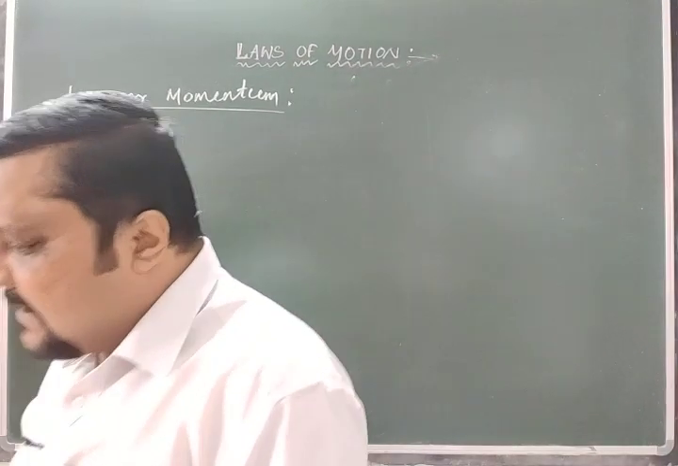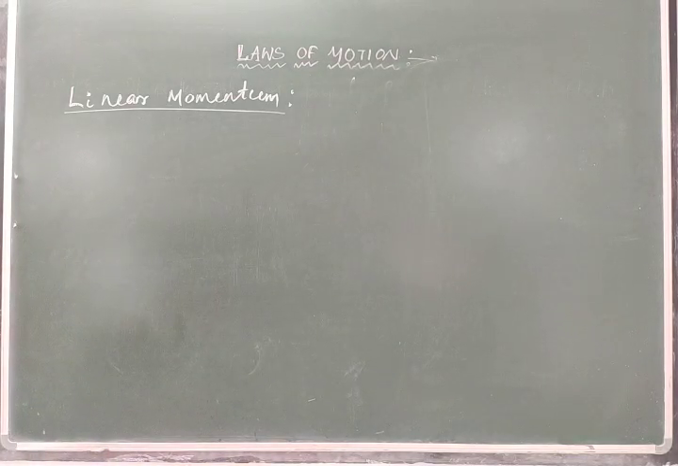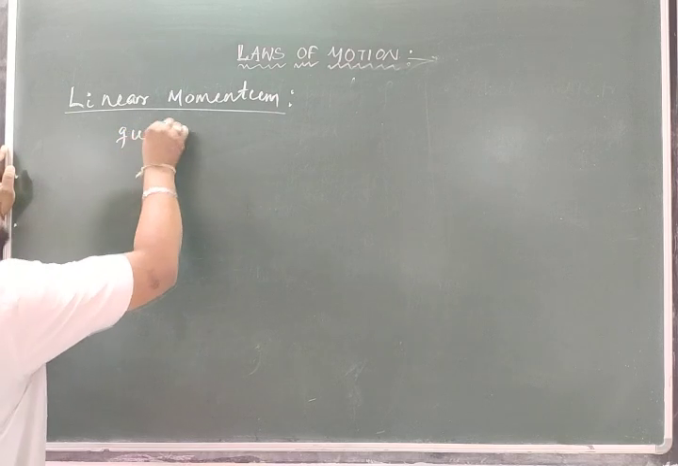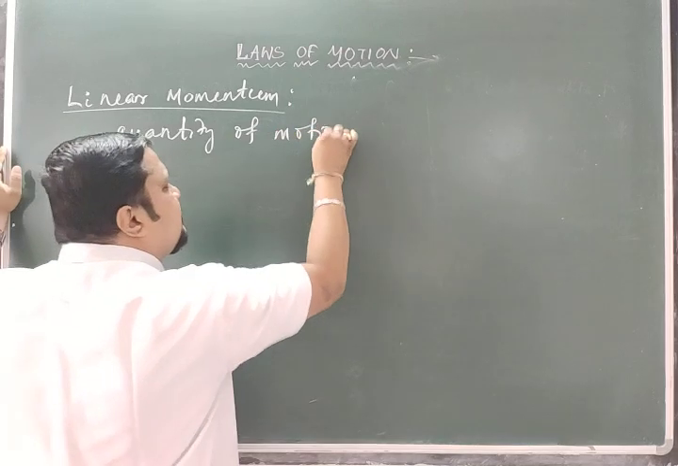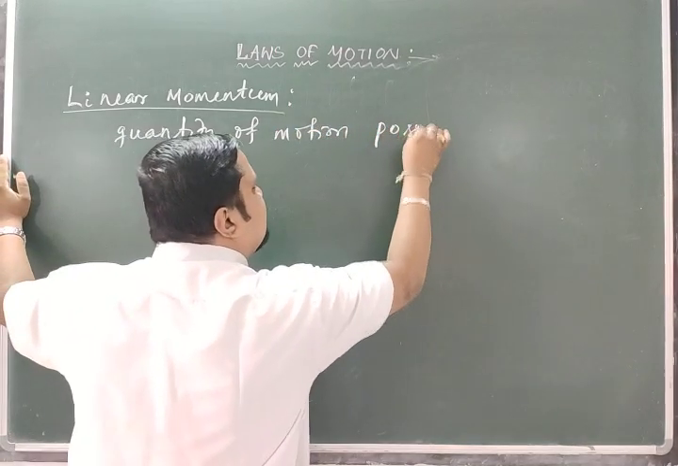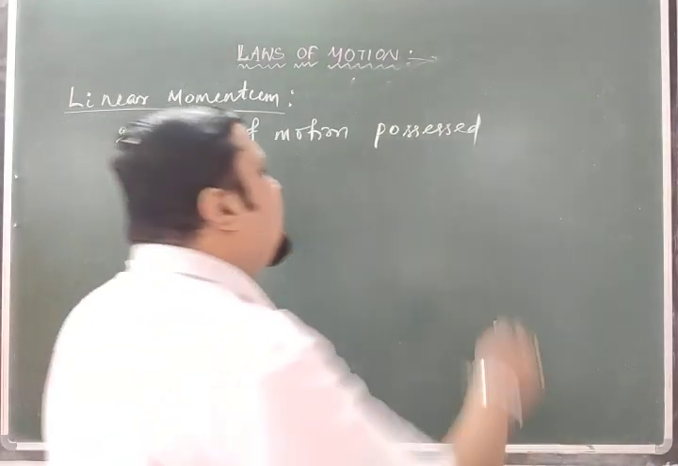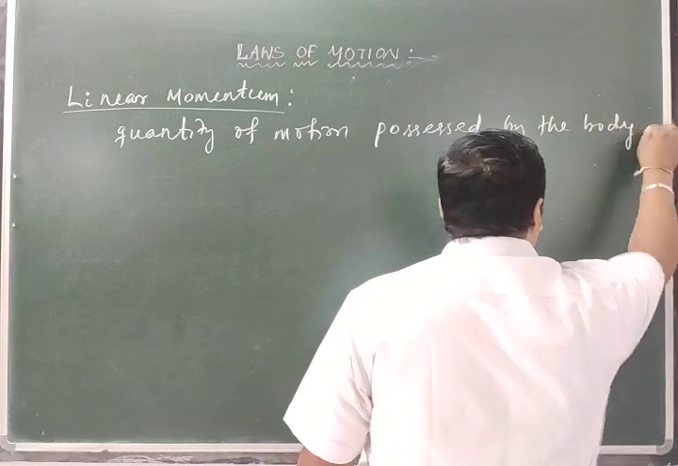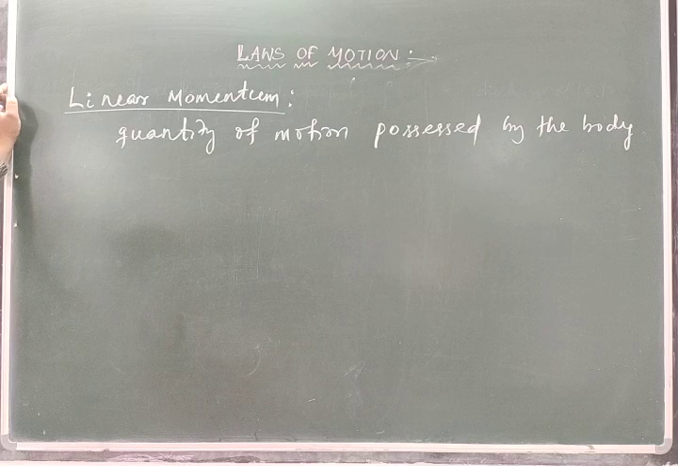So to state the linear momentum: the linear momentum of a body is the quantity of motion possessed by the body, right? So you will complete the sentence.